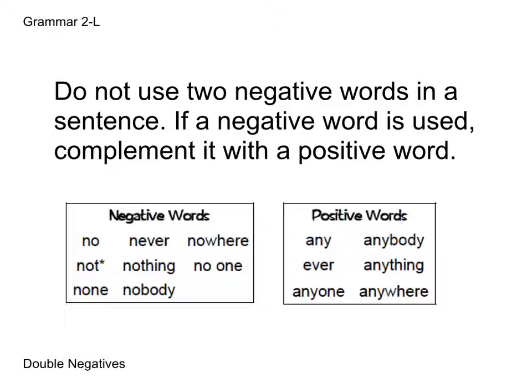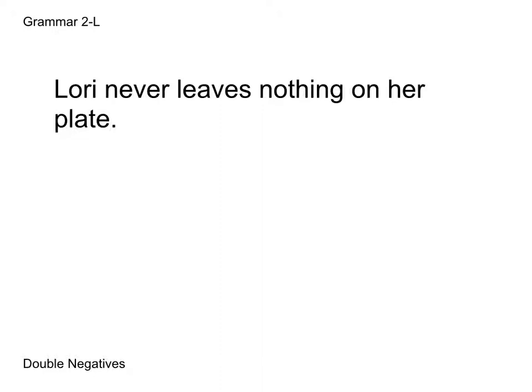So let's look at an example. We have, Lori never leaves nothing on her plate. Here we have a double negative. We're using never and nothing. Once again, we can't use double negatives, so we're going to change one of those to a positive word to make it grammatically correct. So we're going to change it to, Lori never leaves anything on her plate, which sounds a lot better and a lot more proper.